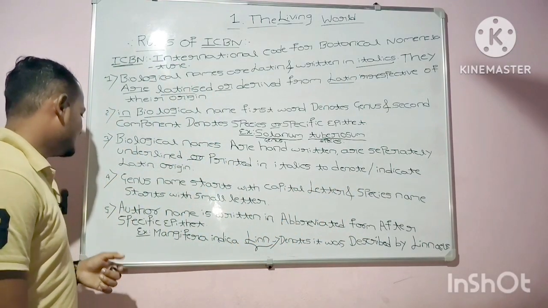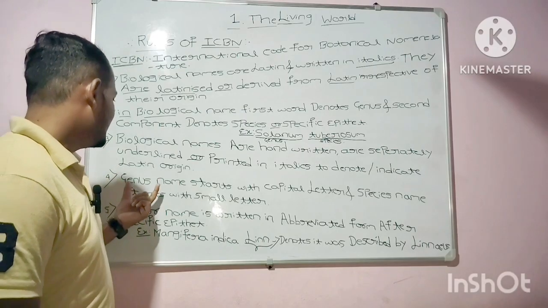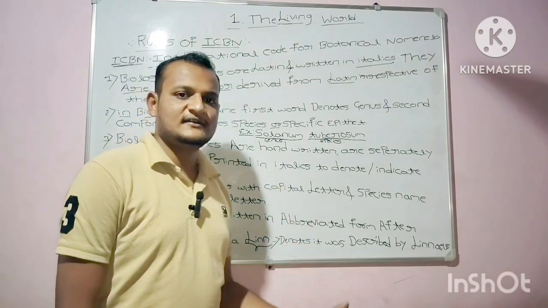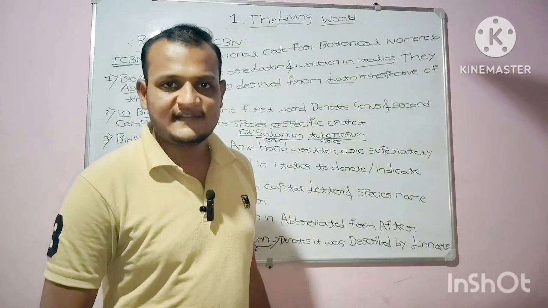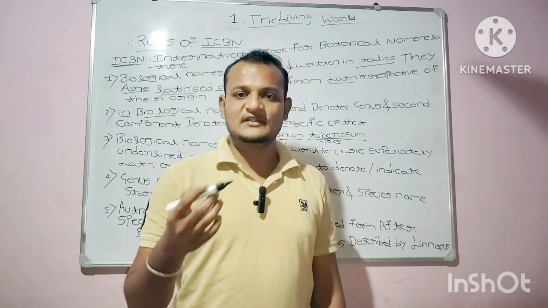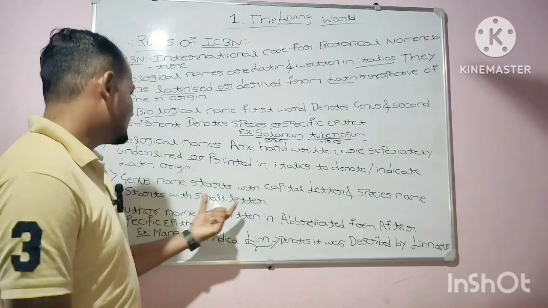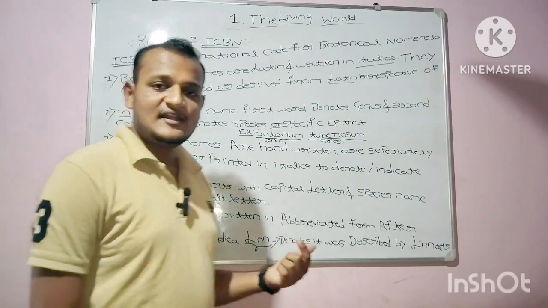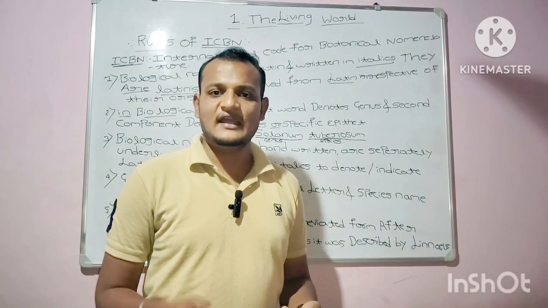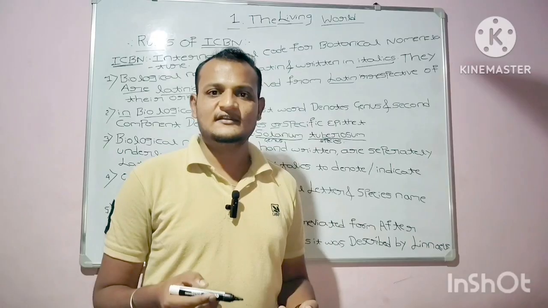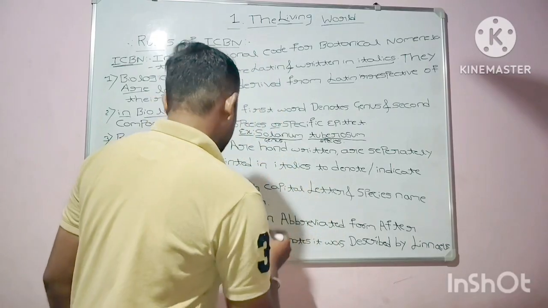Moving to rule number 4: genus name starts with a capital letter. The genus name always starts with a capital letter, while the species name starts with a small letter.